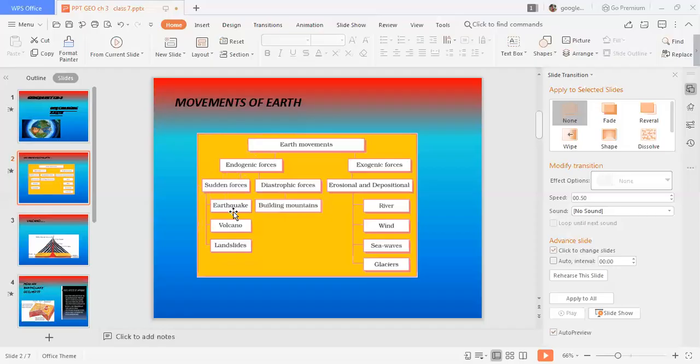There are three types of earthquake waves. First is longitudinal, second is transverse, and third is surface waves. Some common earthquake prediction methods include studying animal behavior. Fish in the ponds get agitated, snakes come to the surface. We measure the earthquake by the seismograph, a device used to measure earthquakes. The magnitude of the earthquake is measured on the Richter scale. And one more thing, during an earthquake, one can take shelter under a kitchen counter.